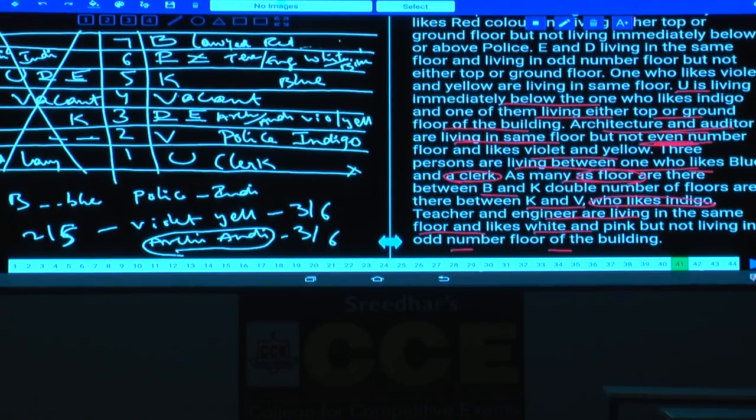8 persons were done. Then what are the colors left over here? Red and the professions: lawyer, teacher, engineer, architecture and auditor, police, clerk. Then what is the profession left over? There is a doctor, and who is the doctor here? K is the doctor. Now coming to these colors. Red completed, white completed, and white and pink. Now this is pink. White and pink completed. Red, white, pink, blue, violet, yellow, indigo were done.